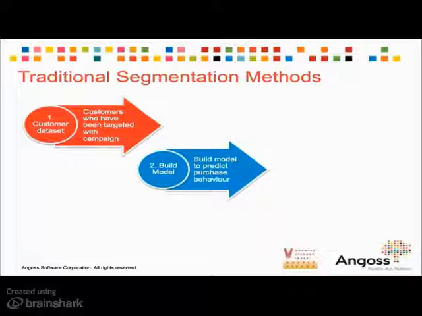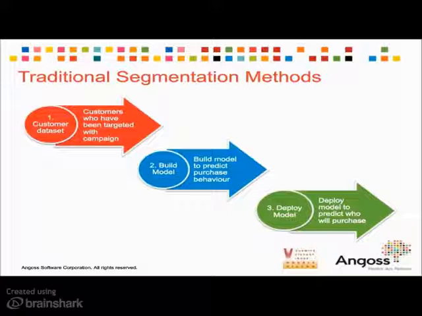Now, this behavior could be response to a campaign. It could be a purchase or a likelihood to purchase a product. It could be any kind of acquisition or retention model. And then the third step would be to deploy this model in the future to figure out which potential customers will act in this certain way, be it responding or purchasing or even churning.